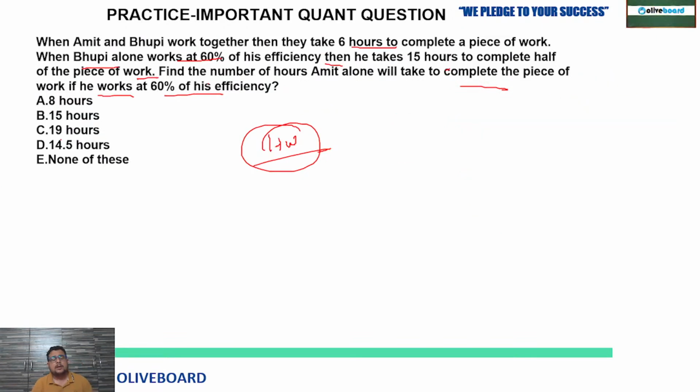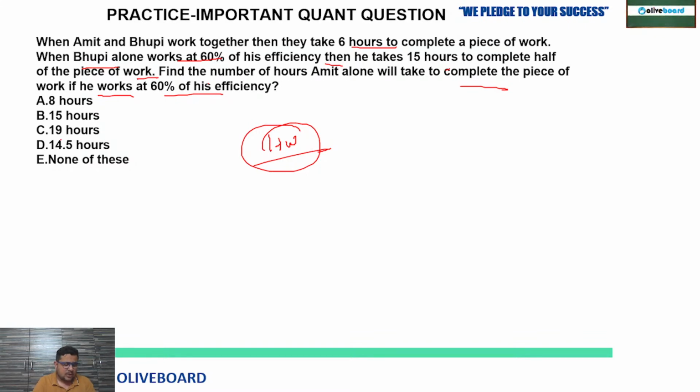If clear, then do let me know. Now try this one. This was the second question of your previous session homework. Tell me the answer of this. This is based on time and work. Be fast. Do like the session as well. Mark your attendance. Be active.